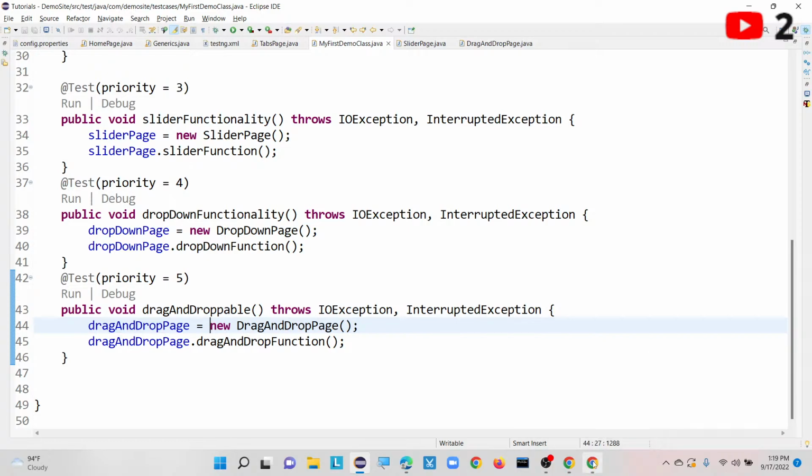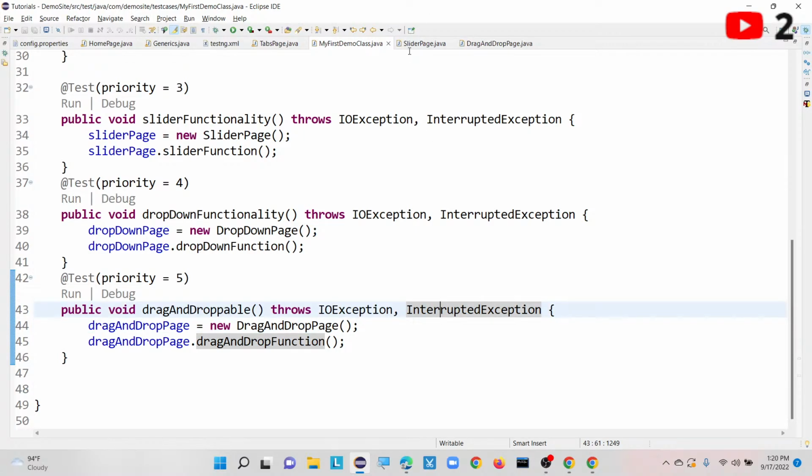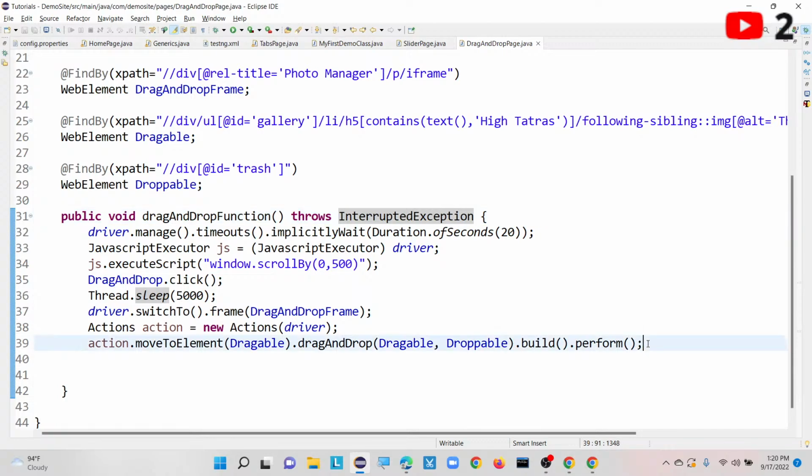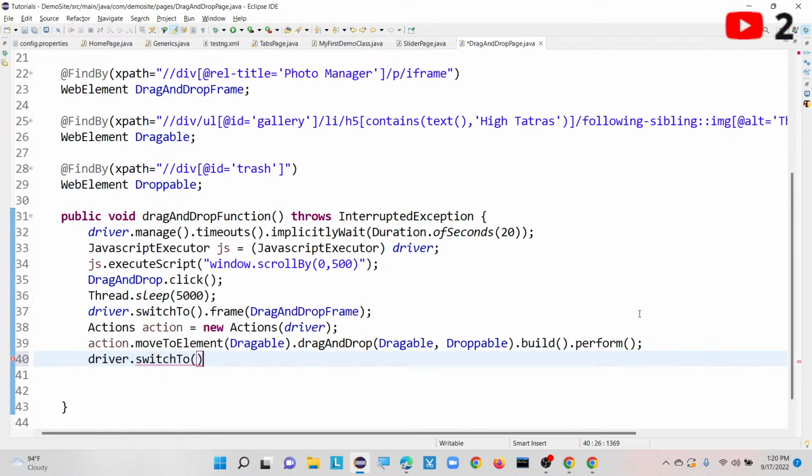Now what I am doing, I am performing some drag and drop, where these drag and drops are present inside one frame. So I am switching my driver focus to this particular frame, and then I am performing this operation. Once we are done with our drag and drop operation, we have to switch our driver focus to another frame. So driver dot switchTo dot, which one? Parent frame. Okay, parent frame.